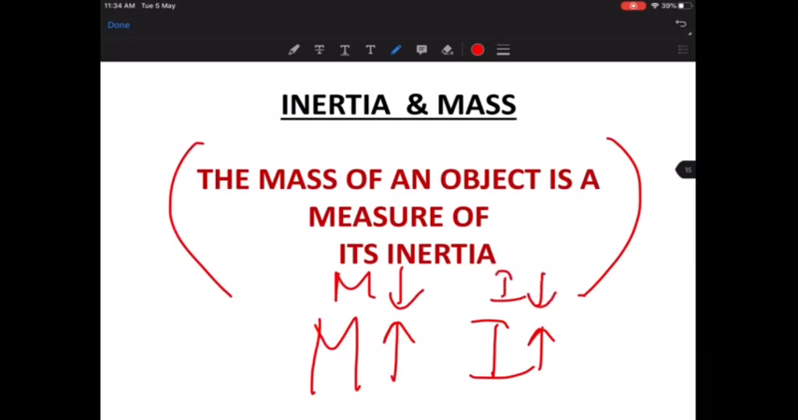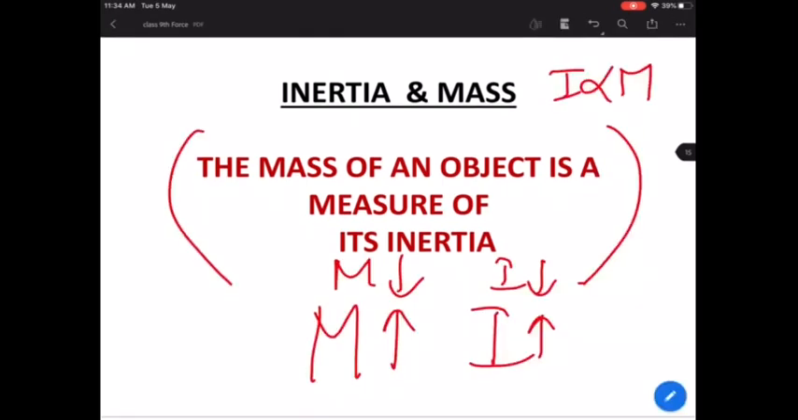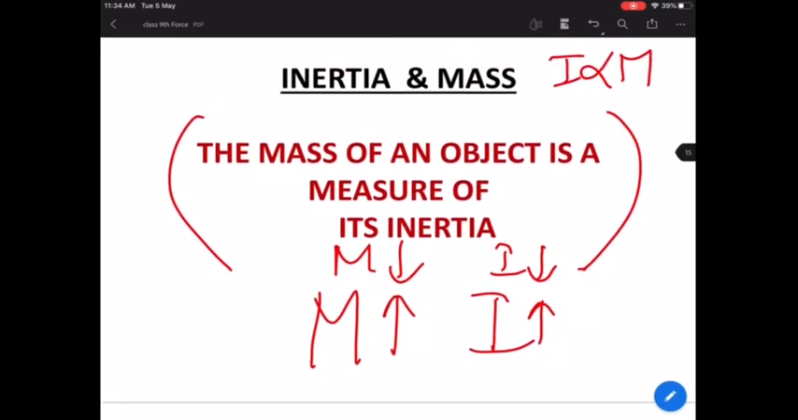So mass and inertia are directly proportional. More the mass, more the inertia. Lesser the mass, lesser the inertia. Very important. Fine. So we've understood what is the first law of motion. We've understood what is inertia, the law of inertia, and how the mass determines the inertia.